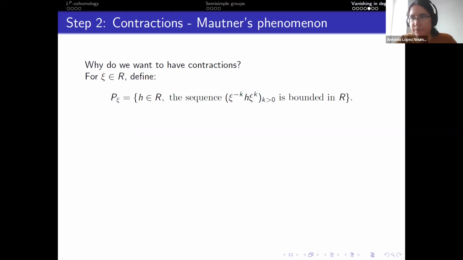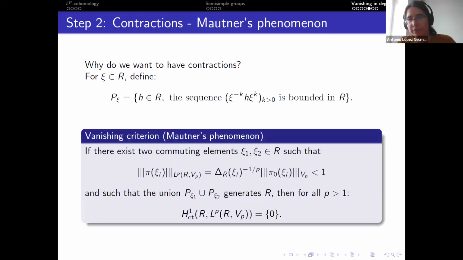So in order to state this, I need the following definition. For some element xi in your group R, you define this subgroup P of xi, which you can think of as some sort of parabolic subgroup. And you look at the elements such that when you apply conjugation by xi to the minus 1, you remain bounded in the group.